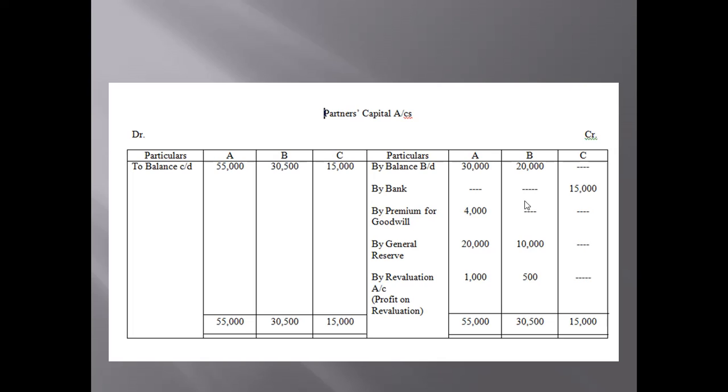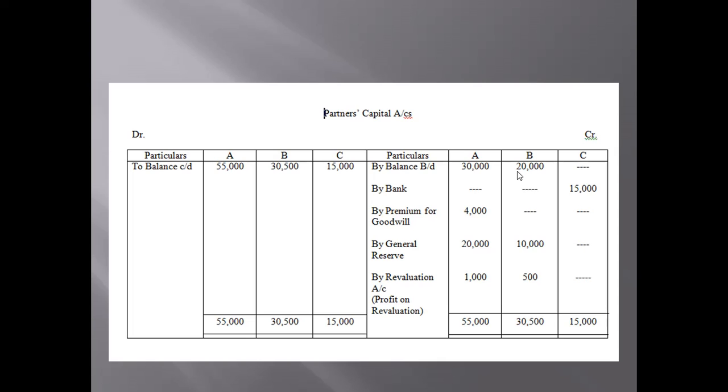As we move forward, questions become harder, so we have to look at both sides of the balance sheet in the question. Why do you have to look at the balance sheet in the given question? For extracting this figure, balance BD, and in the asset column, three things may be given.